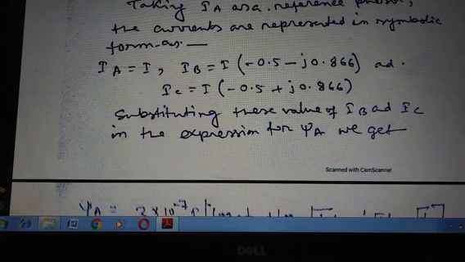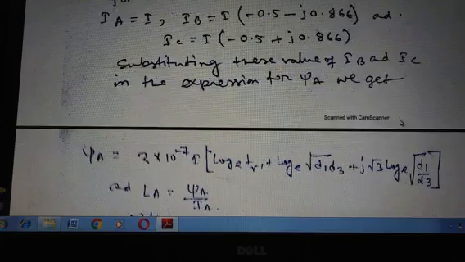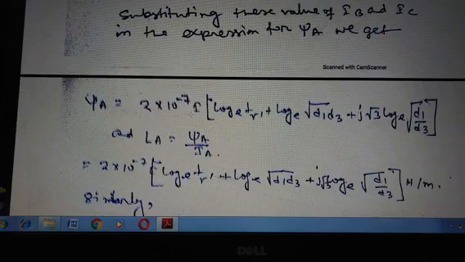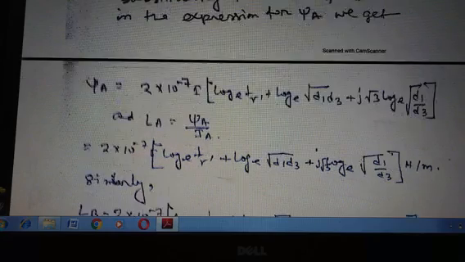Now substituting these values of IB and IC in the expression for psi A, we get psi A equals 2 × 10^-7 I × (ln(1/r') + ln√(D1 D3) + j√3 ln√(D1/D3)).